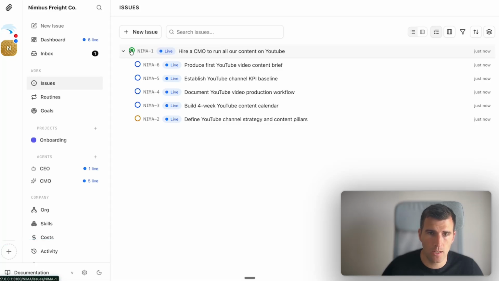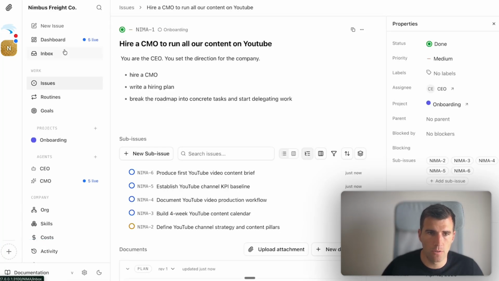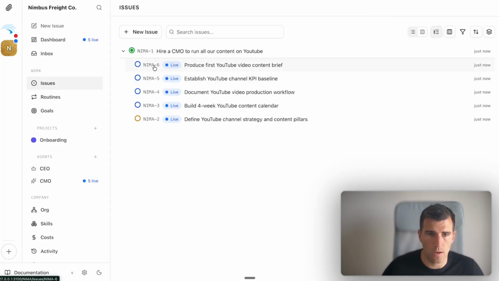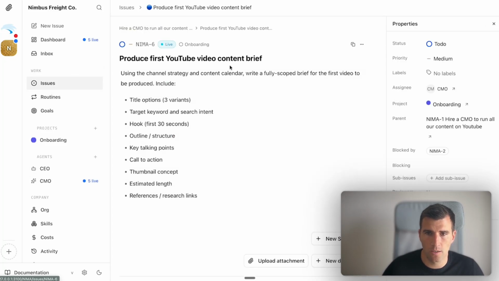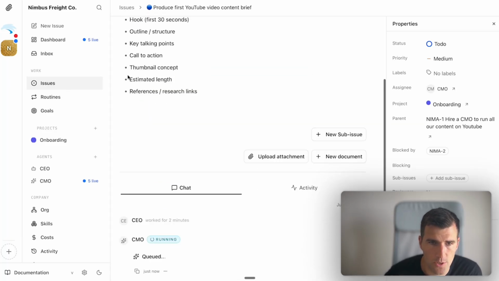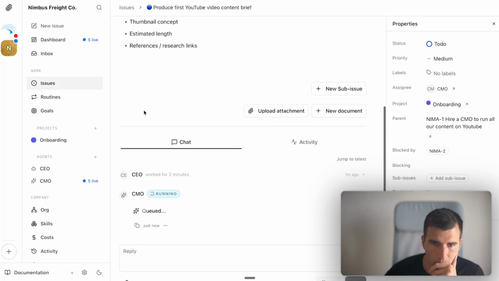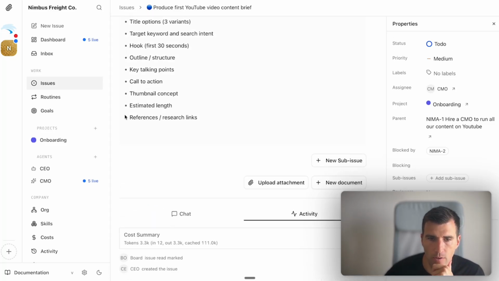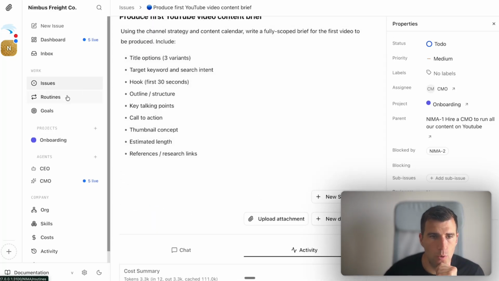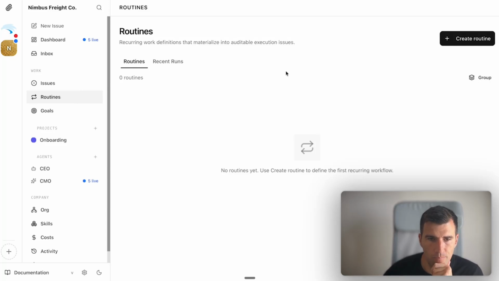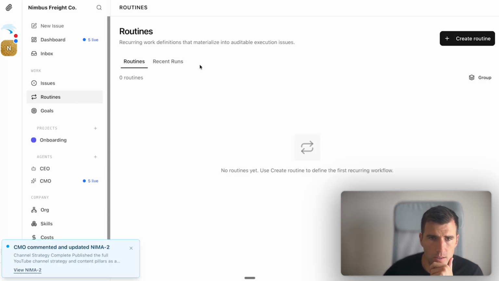So this task is done. You see now it got completed, which is hire CMO, and now some other tasks have started, which is from the CMO. So I can see here, produce first YouTube video content brief. It says using the challenge strategy and content calendar, write a fully scoped brief for the first video to be produced, include blah, blah, blah, all these things. We can see more details, and in every task you can see what is happening, what is the activity, and what are the things that are happening in each task. So here we have routines, which is basically like recurring tasks.